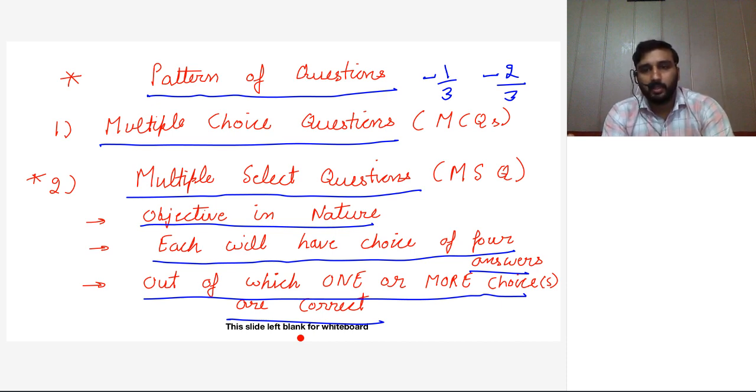So that is going to be the change in exam question pattern. There will be no partial marking. Partial marking means if 2 options are correct and you choose only one option, you will not be given marks. You have to select both options, then only you will be given marks. So this will be a tough task because you have to check all the options.